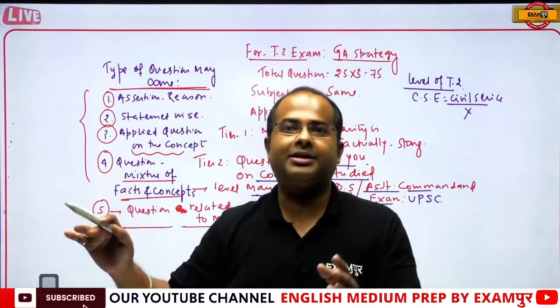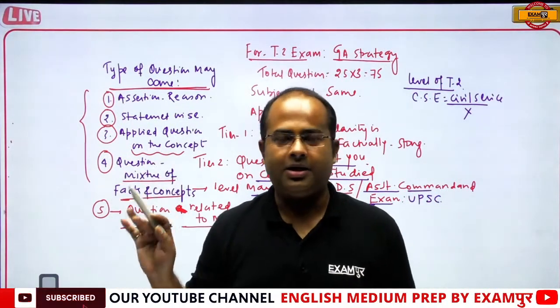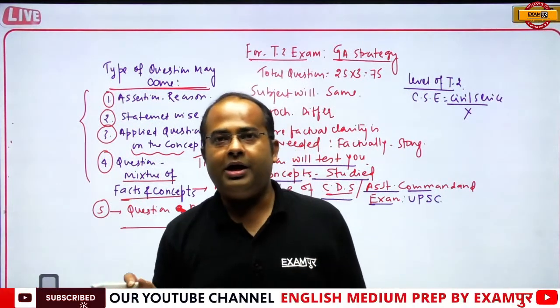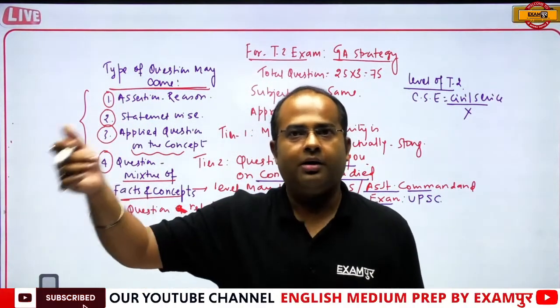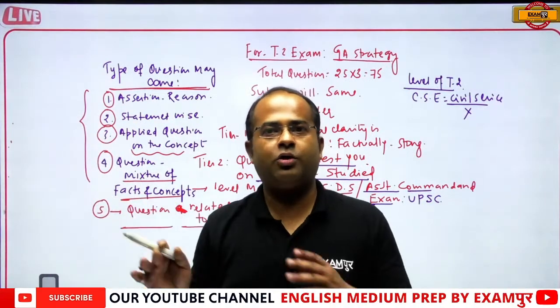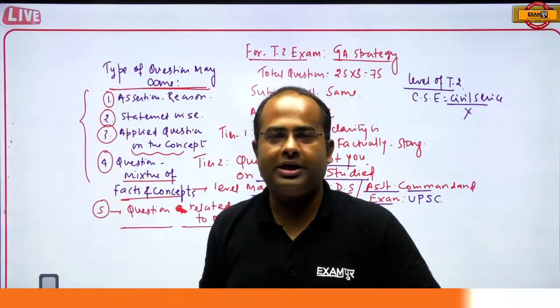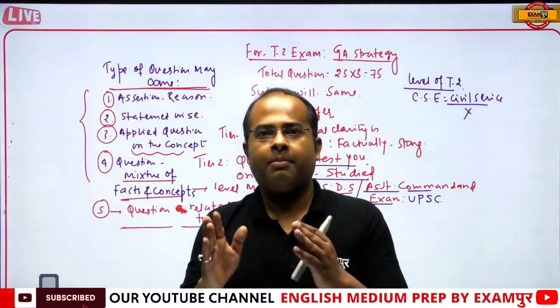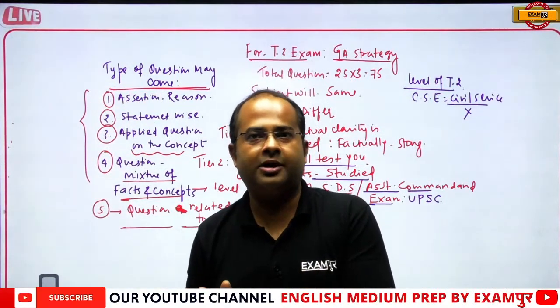tier 2 will eliminate the candidates for the final merit. So they will definitely increase the level of the question, and now those students who are preparing for the civil services also, and who are not getting selected in the first 2-3 attempts, will also try their hand in this examination because the weightage of mathematics is being reduced.